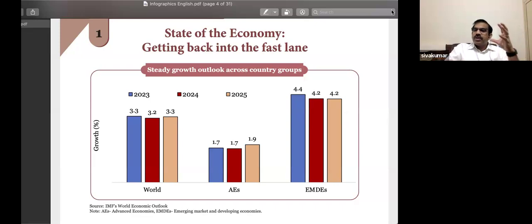Like I pointed out, the Russia-Ukraine conflict had a very big impact, as bad as COVID, because the entire supply chain got disrupted. Beyond that, there is the Israel-Hamas conflict and the Houthi rebel attacks in the Red Sea.